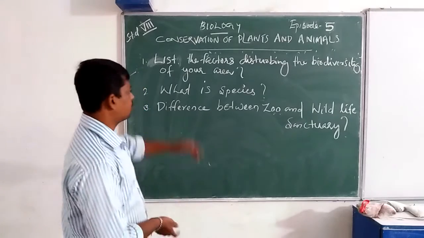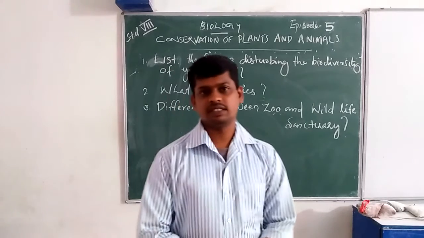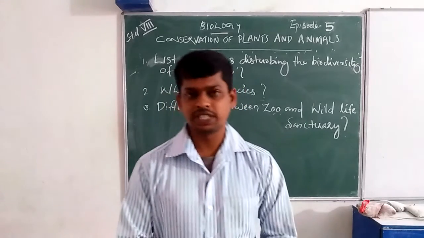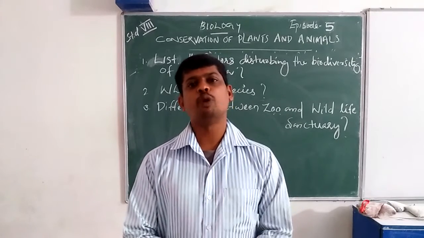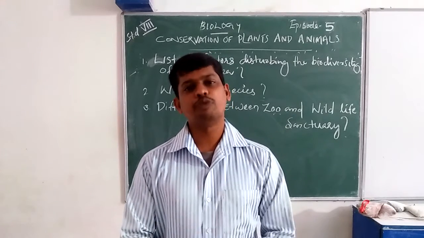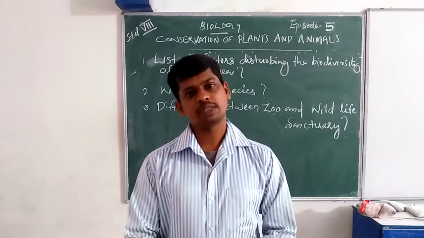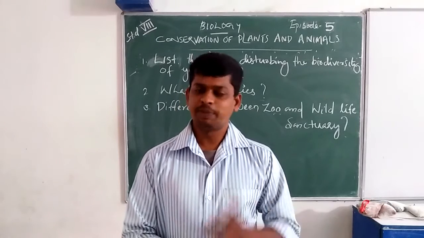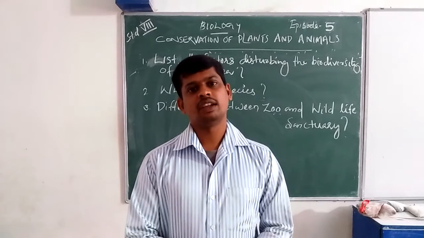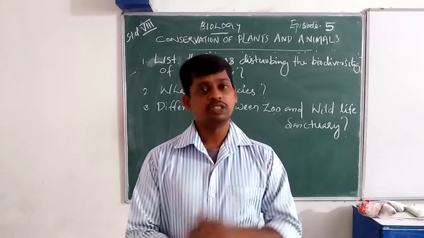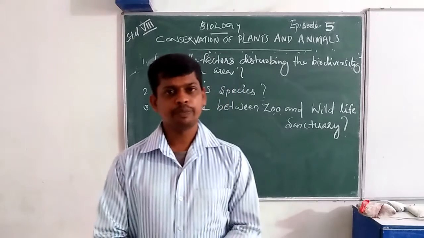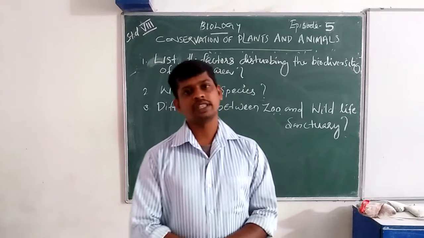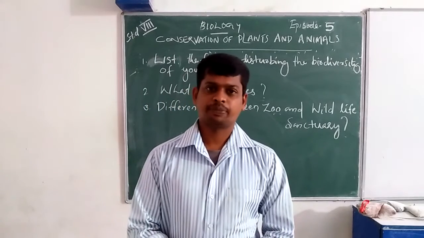The second question is: what is a species? We have already discussed species. A species means a group of populations. The species name is the second part of our scientific name; the first is the generic name and the second is the species name.